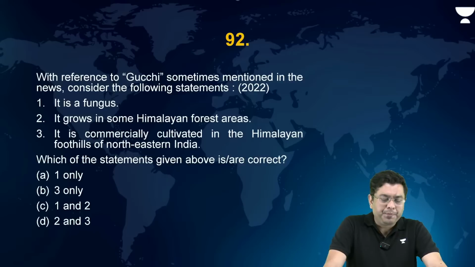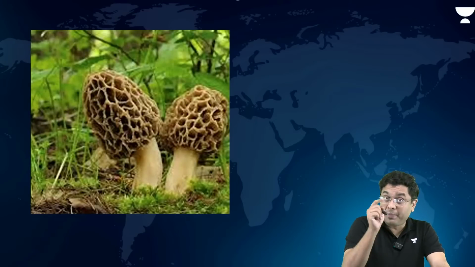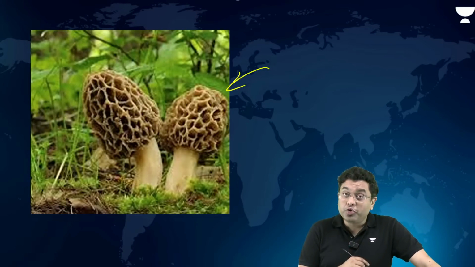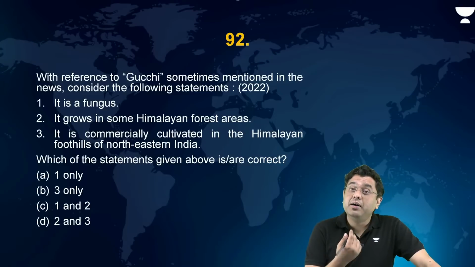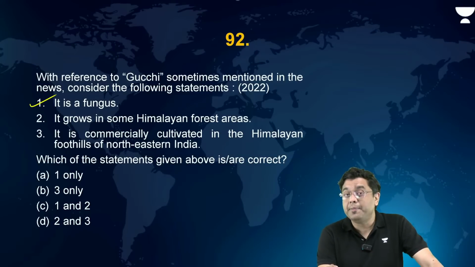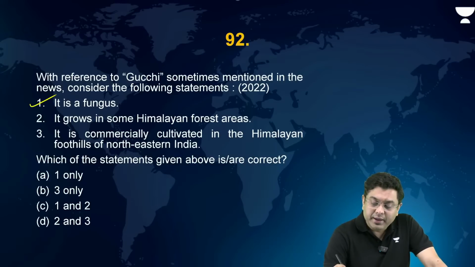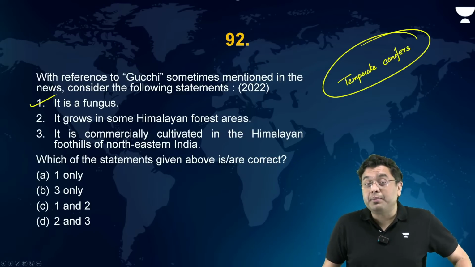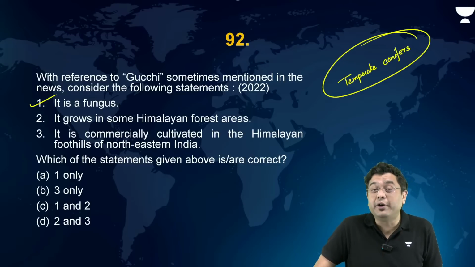Okay. Now, with reference to Gucci, sometimes mentioned in the news, consider the following statements. What is a Gucci? Not the brand. This is what the Gucci refers to. So here, when we talk about Gucci, this is what? This is a mushroom, a fungus. Correct. It grows in some Himalayan forest area. Absolutely yes. In the temperate coniferous region. Very, very costly. 500 grams can be fetched at around roughly 18,000 rupees.